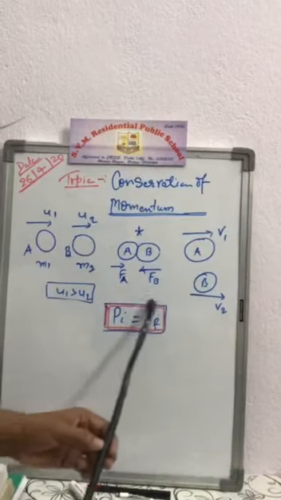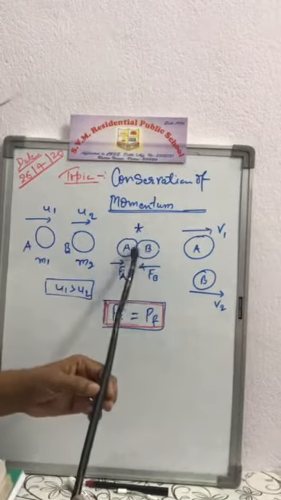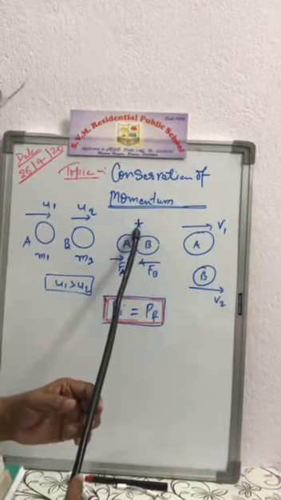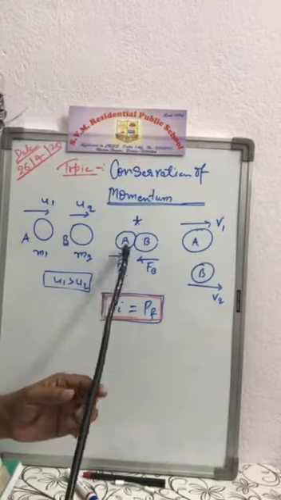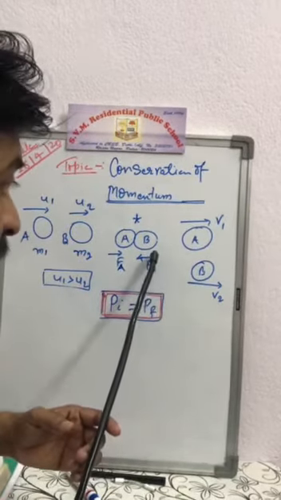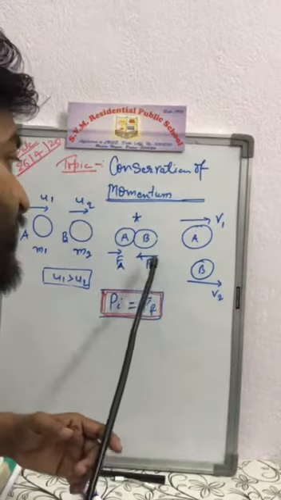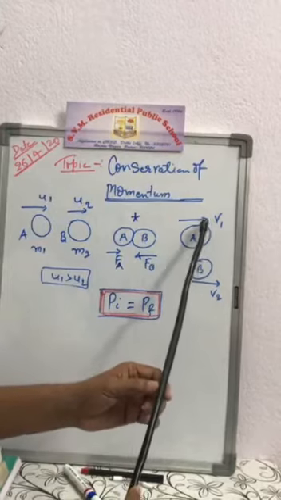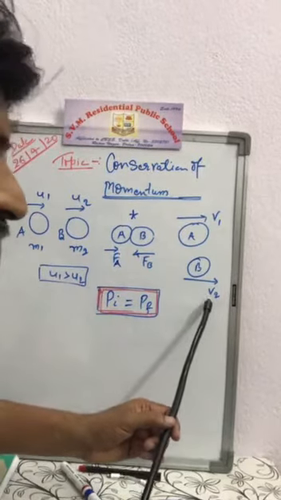Now the second figure: both bodies collide together and their surfaces touch for time t. In that time, A applies the force Fa on B, and according to the third law, B at the same time applies a force Fb on A. After collision, body A moves with velocity v1 and body B moves with velocity v2.